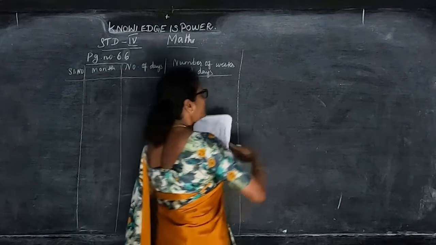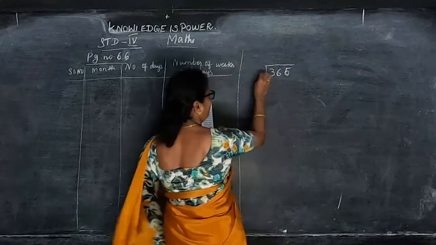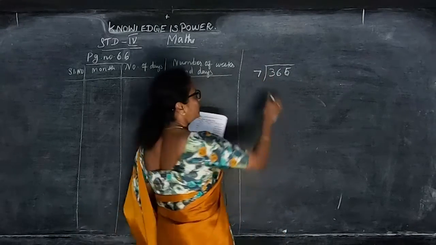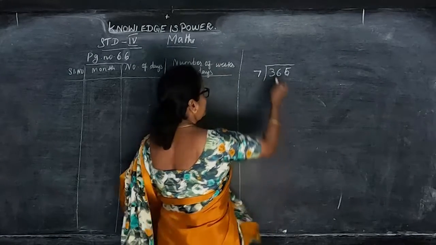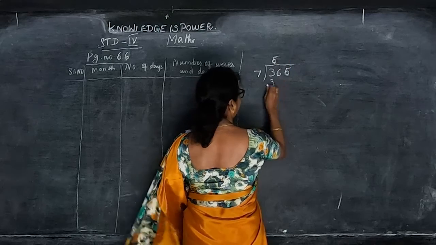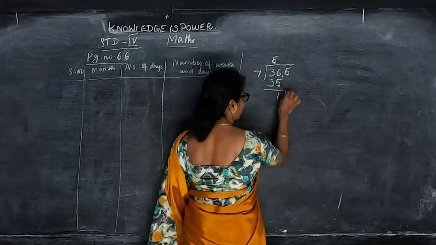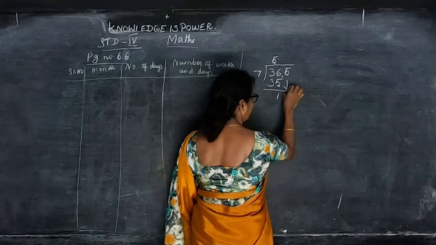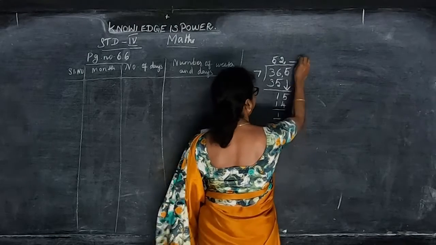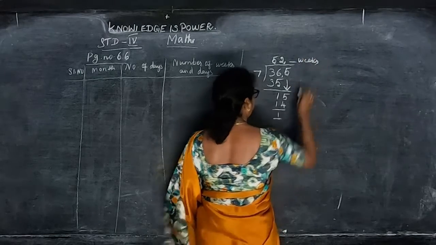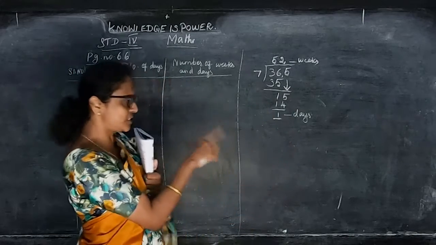We have 365 days. 7 days in 1 week, so divide 365 by 7. 7 5s are 35, 6 minus 5 is 1, and 15. 7 2s are 14, so 1 day remains. So 52 weeks and 1 day remaining.